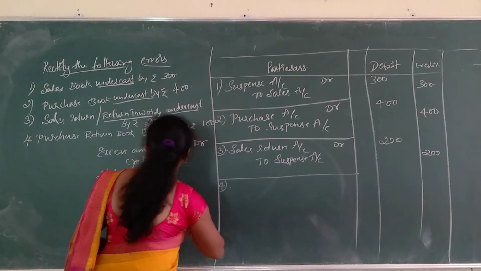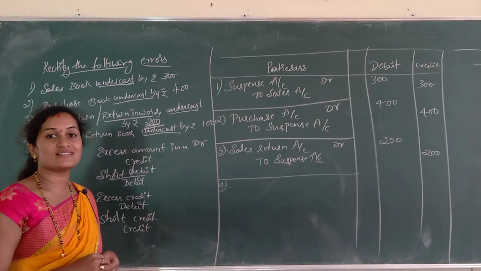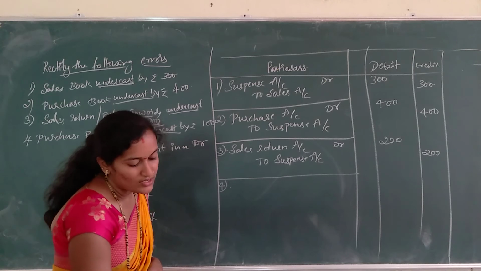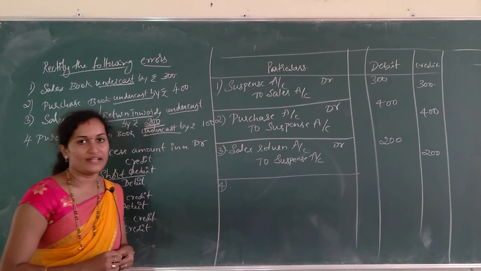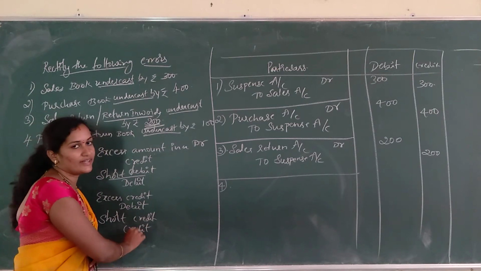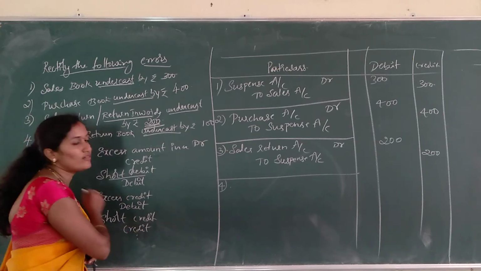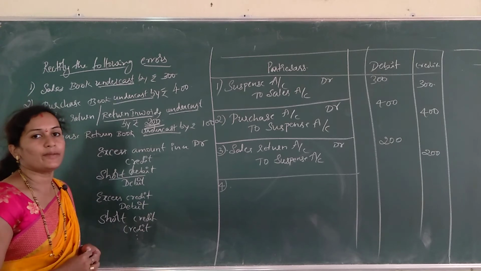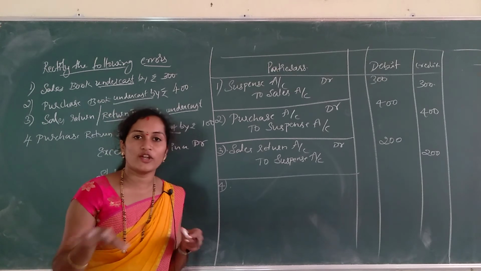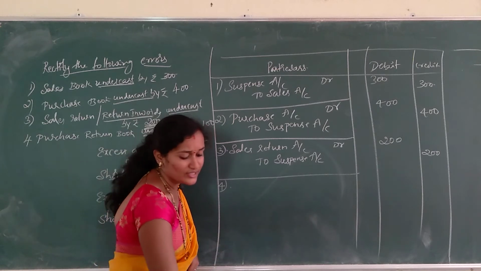Next one, the fourth entry, is purchase return book undercast by rupees 100. Purchase return always shows a credit balance. So a short amount in the credit means we have to further credit that account. In order to rectify this we have to give credit. If it is in the debit, we have to give debit. So be clear: when there is an excess amount, we give the opposite account; when there is a short amount, the same account.